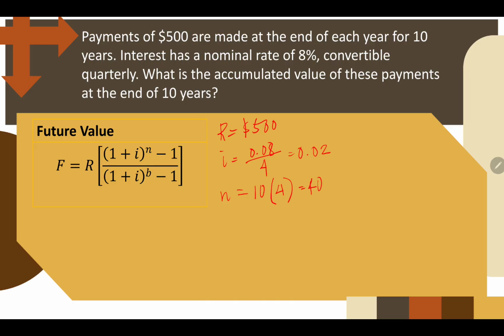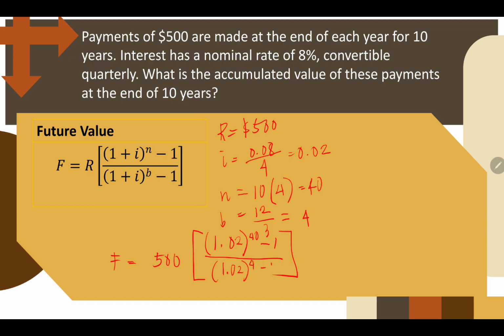That's 40 conversion period siya. And then our B is equal to the payment made at the end of each year, that's 12 months kung each year. And our C will be the convertible quarterly, that's 3 months. So this will be equal to 4. No. So to find the future value, substitute lang natin yan. That's $500 times 1.02 raised to n, that's 40 minus 1, all over 1.02 raised to our b, which is 4 minus 1. So madali na lang siya pagka madaling ma-divide, no?